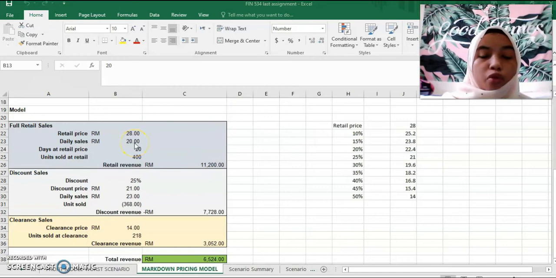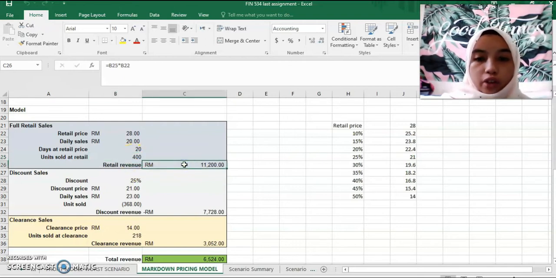This is based on my assumption that I operate 20 days, because 4 days are for my discounted days. Next is the units sold at retail, which is the daily sales multiplied by the days at retail price. So the units sold at retail is 400 units.